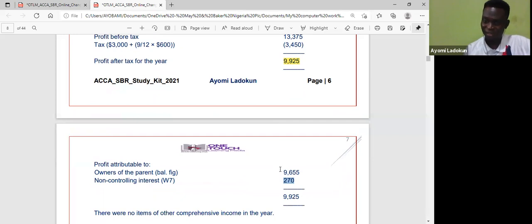So the balancing figure goes to the parent company. It's as simple as that. So what this question has taught us is mid-year acquisition, how to determine my post-acquisition profit, because I did not acquire at the beginning of the year. I also took a step to show you how to compute your NCI, that is, how to share the profit for the year between the parent and the subsidiary, and also clarified some technicalities around unrealized profits.